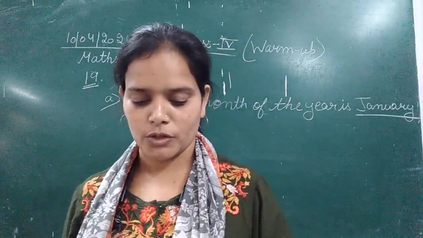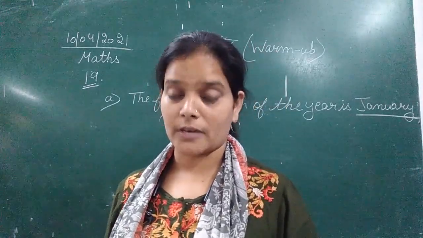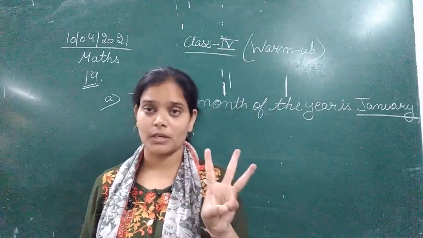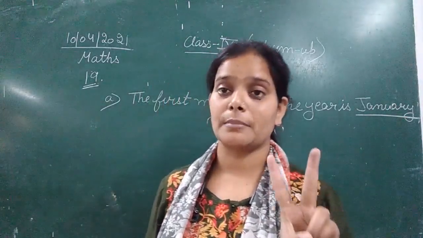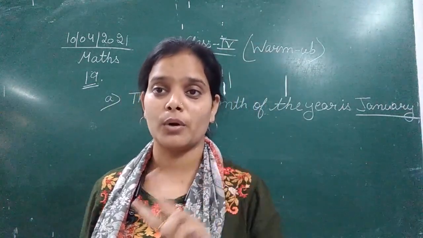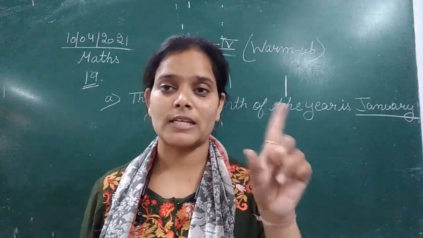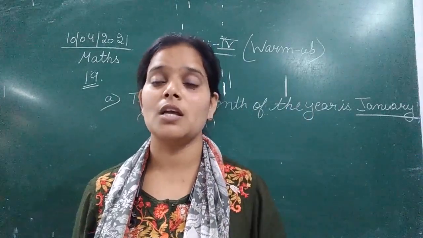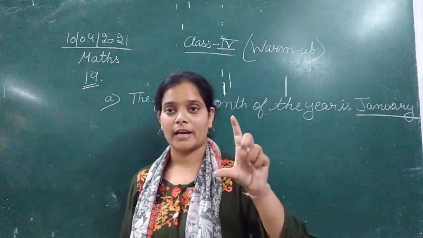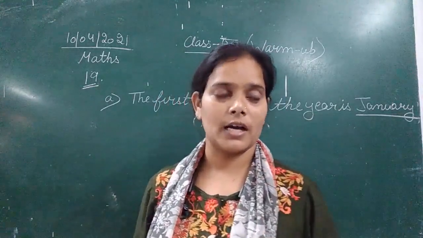Clear? Question number 2 is, the minute hand takes dash hour to complete a round. There are actually 3 hands in a clock: the hour hand, the minute hand, and the second hand. When we draw a clock, we show only 2 hands, because the second hand keeps moving every second, so we can't draw it. The hour hand is smaller, whereas the minute hand is lengthier.